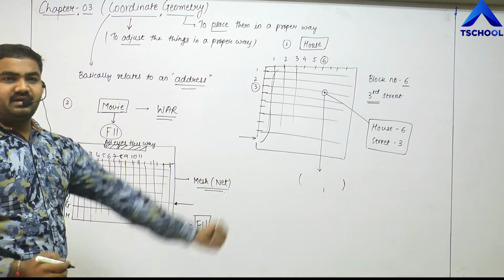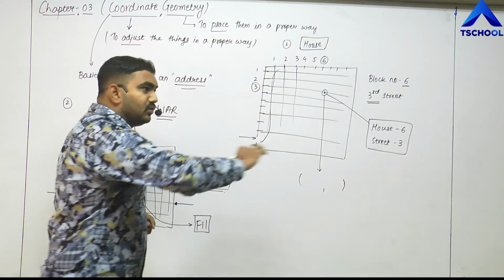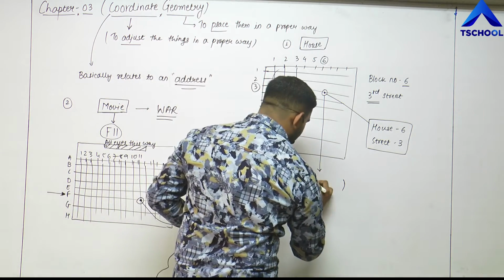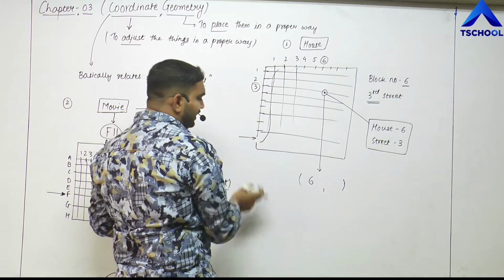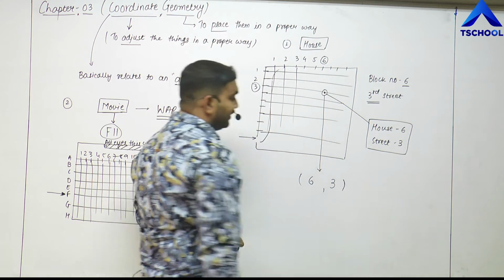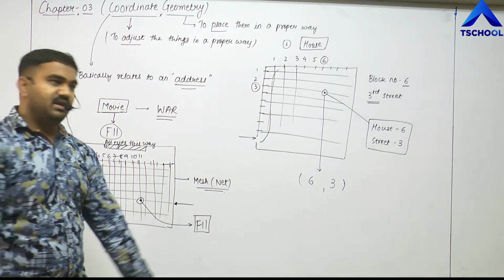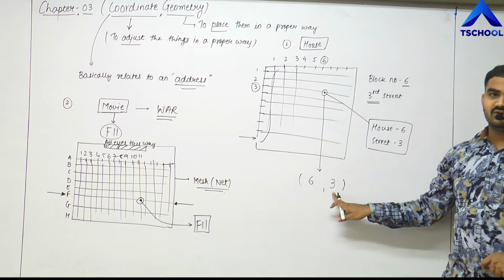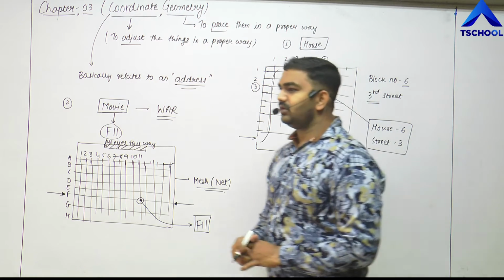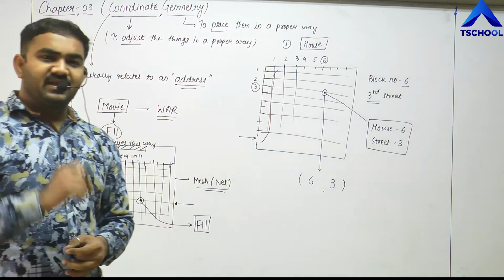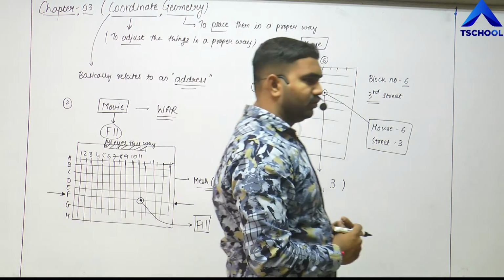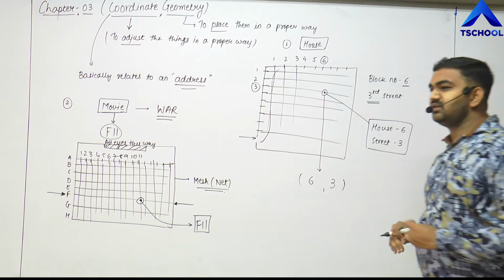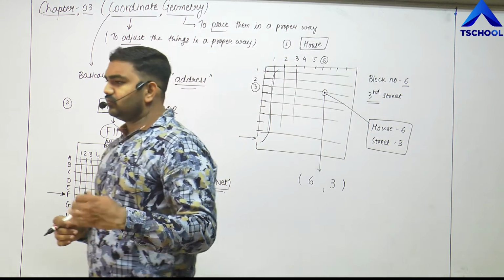The first one relates to the column. So the column here is 6. And the second one relates to the row, and that is 3. So if I say 6, 3 in a township, first of all we look for the 3rd row and the 6th column, or the 6th column in the 3rd row. It is clear, right? So this is house number 6 and street number 3.